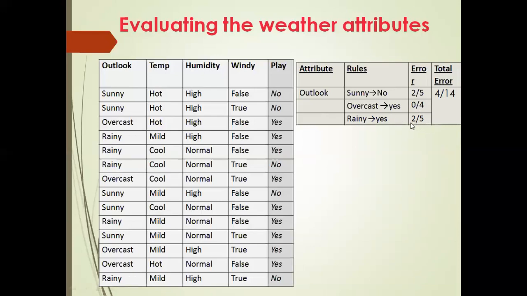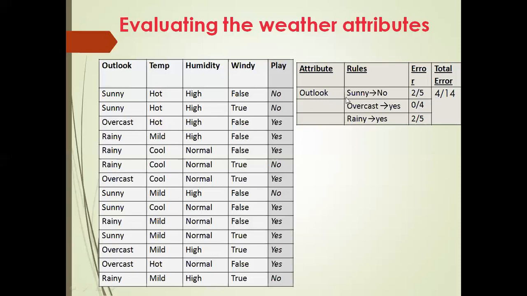So finally, how are we going to calculate the total errors? Adding up errors for all the values of outlook, there are 4 errors. So total how many? This 2 and this 2. How many? 4 errors. Are you getting? Out of how many? 5, 5, 10 plus 4, 14. So out of 14, how many errors are there? 4 errors. That is 4 by 14. Understood? So in other words, we can say that outlook gives 10 correct decisions out of 14 and 4 incorrect ones. So these errors are nothing but the 4 incorrect decisions.